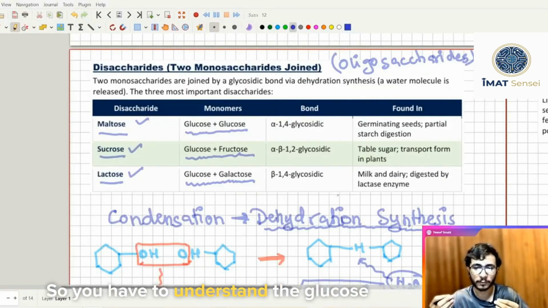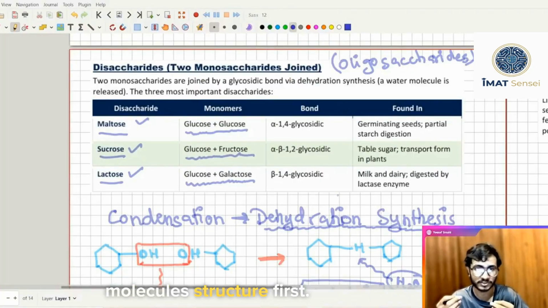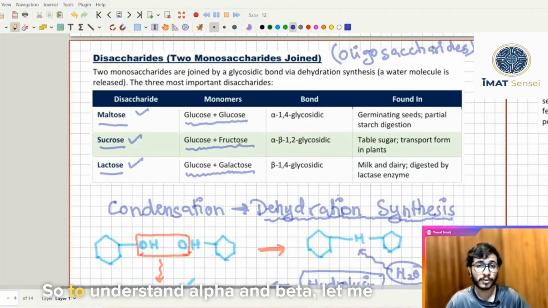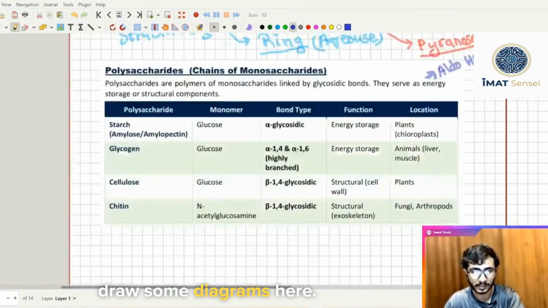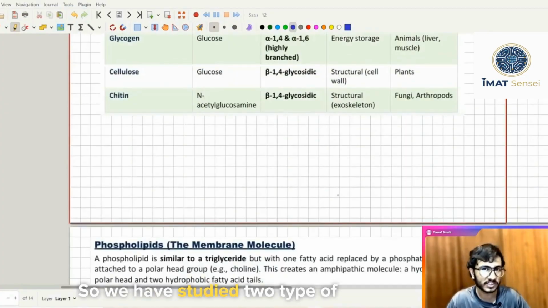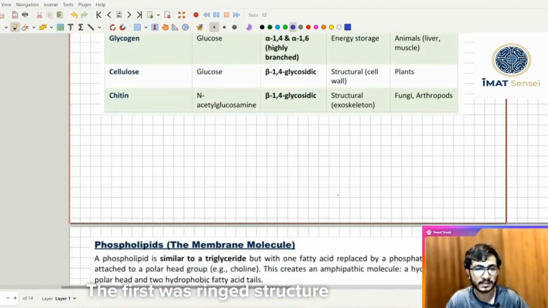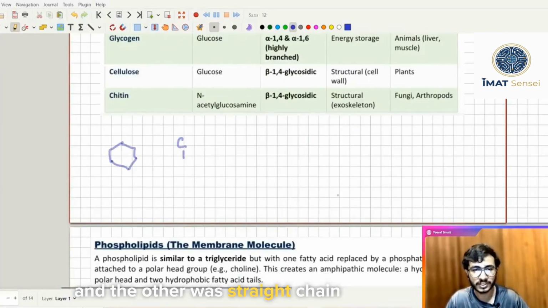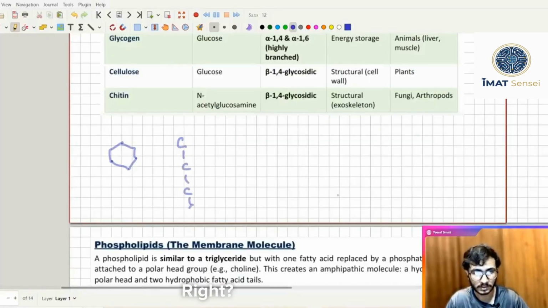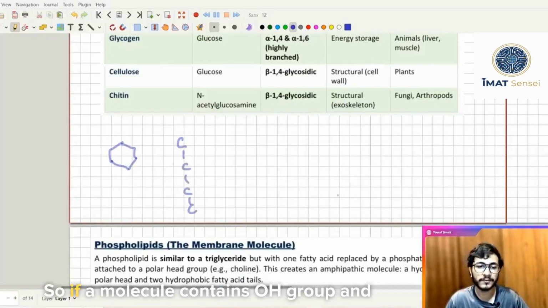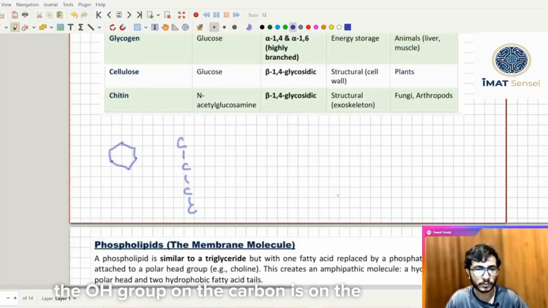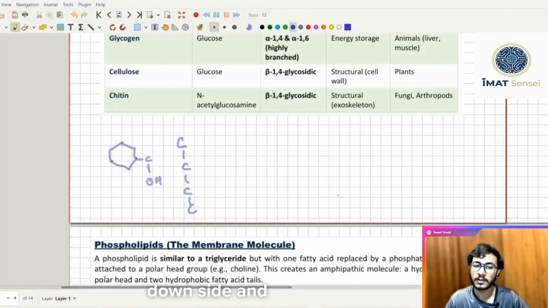So you have to understand the glucose molecule structure first. To understand alpha and beta, let me draw some diagrams here. We have studied two types of structures. The first was the ring structure and the other was the straight chain structure, right?